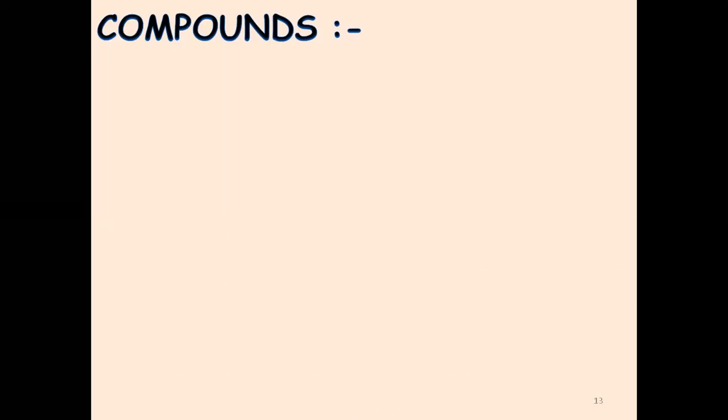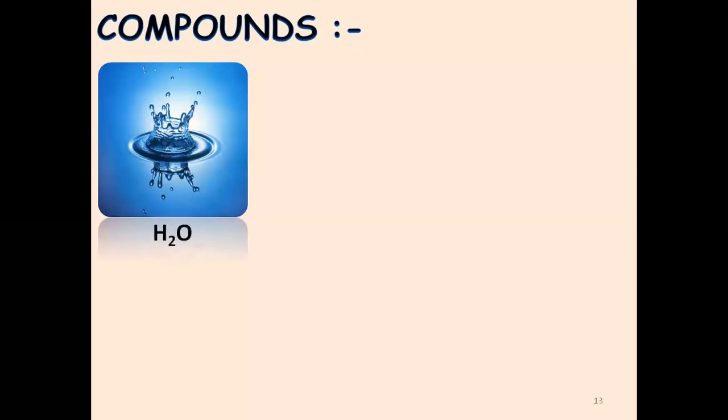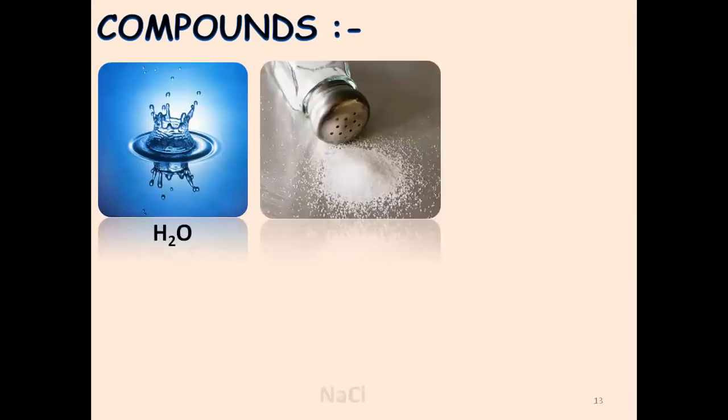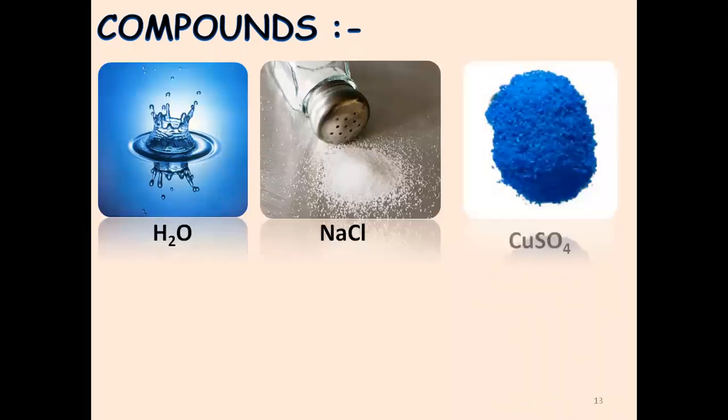So again, when I am explaining anything, I always take the help of examples. The examples of compounds can be water, which is H2O, salt, which is NaCl, or a chemical compound like copper sulfate. What do I observe in this?